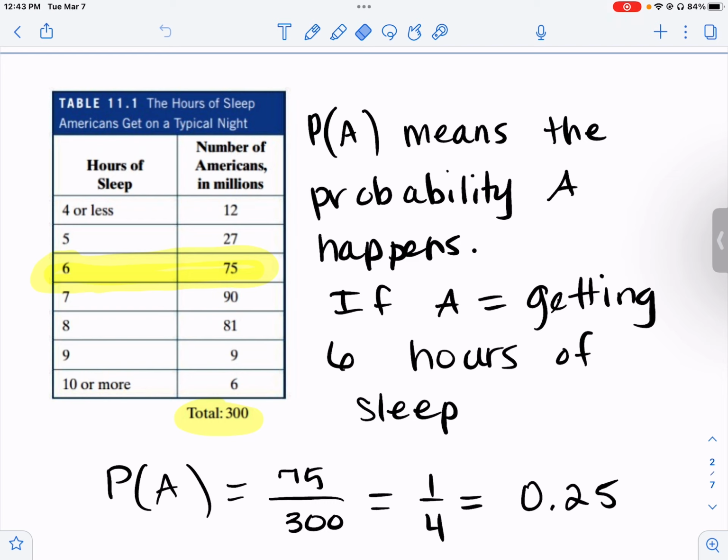So the probability of somebody getting 6 hours of sleep is the 75 over the 300 total, and when you divide that, it comes out to 0.25. When you reduce it, it equals 1/4. 75 goes into 75 one time, and 75 goes into 300 4 times.